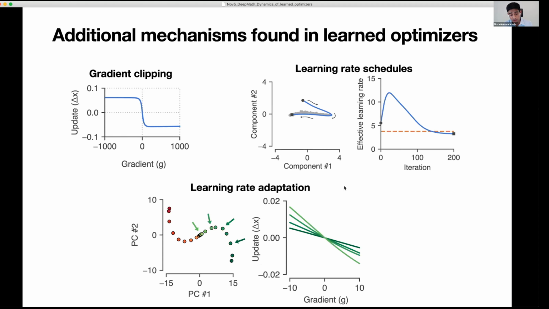And then finally, we also see evidence for a new way of doing learning rate adaptation. Again, learning rate adaptation is where you want to change the learning rate depending on gradient magnitudes. And we see that implemented through input-dependent fixed points. The thing to take away here is these different arrows are pointing to different points in the state space. And if you look at the update function associated with those points, you exactly see this slope change that you expect from something that's adapting the learning rate.